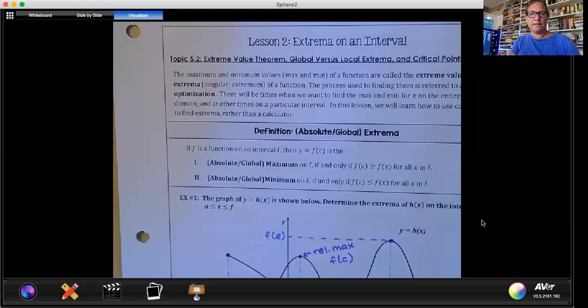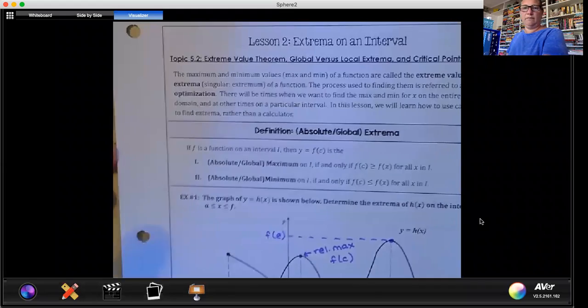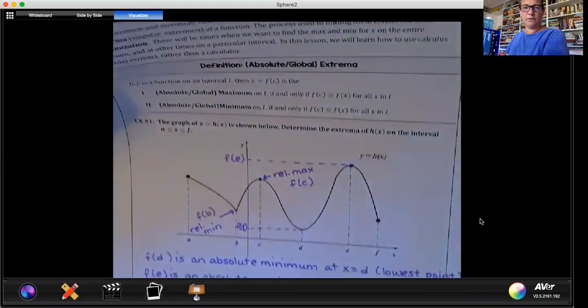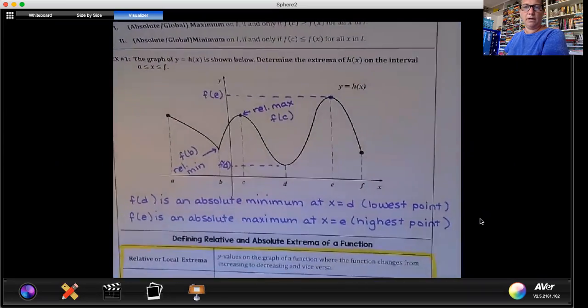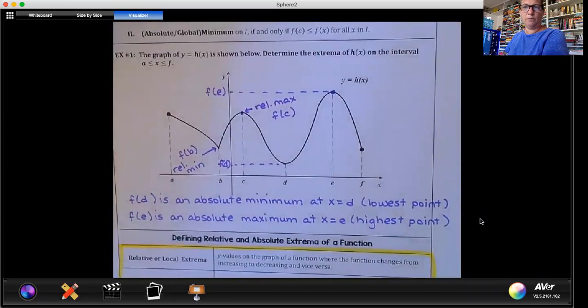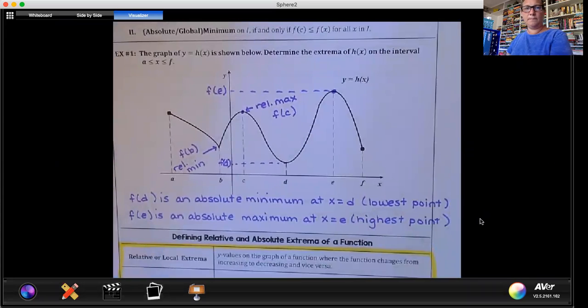So we are approaching what is called curve sketching, where we will be given a function and then we will analyze that function and create a graph based on the information that we have found. So I think you'll find that today's video has quite a bit of information already written on it for you, so just pausing your video and getting what you need will be kind of the name of the game for this one. So the graph of y equals h of x is shown below.